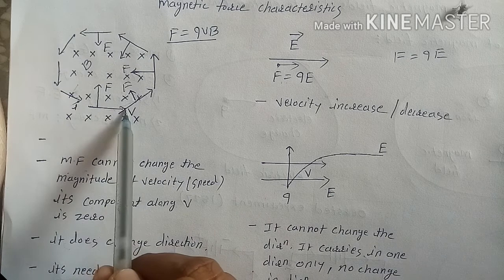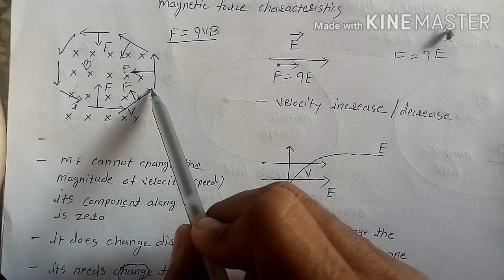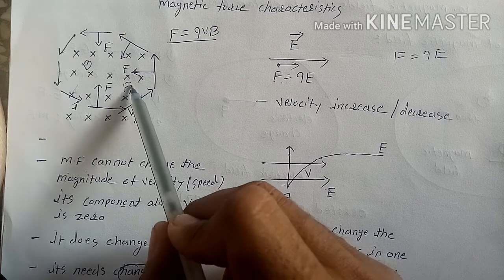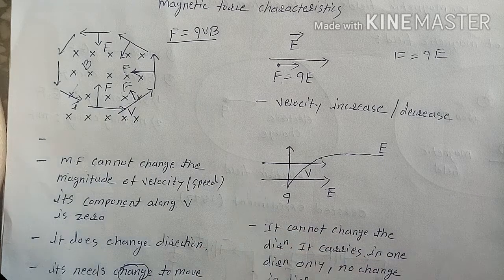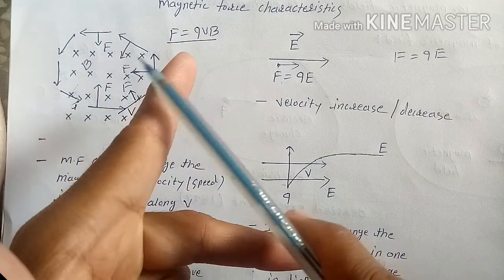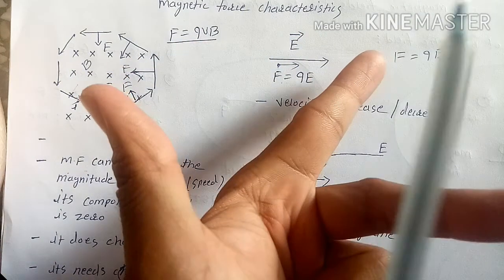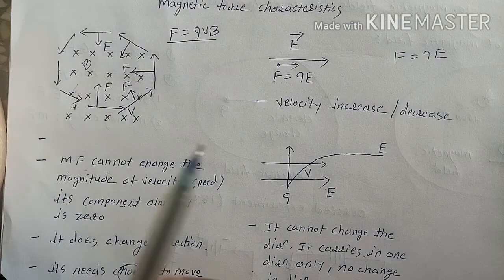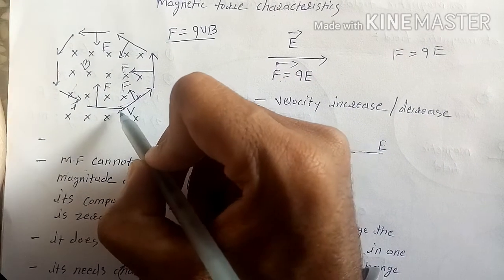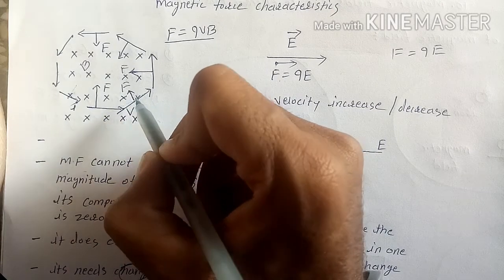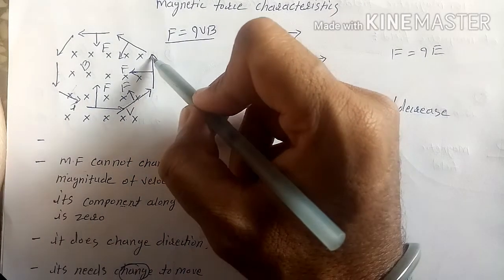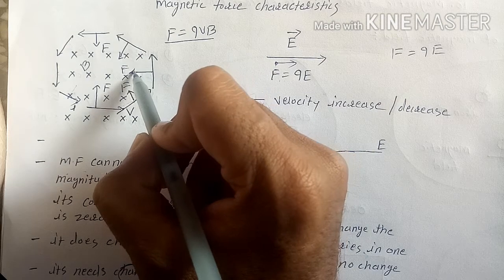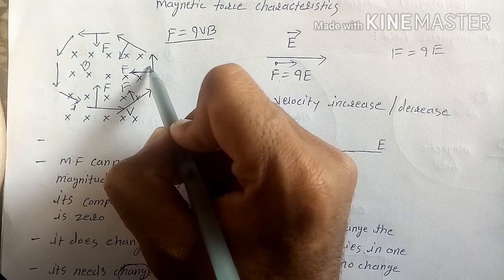If this direction is changing, and if this becomes like this, then the force is always at right angle to velocity. And in this case, the force will automatically change: if this was velocity, this was force. If velocity has become like this, the force will also become like this. If velocity has become like this, the force will become in this direction. So the force is always at a right angle to the velocity here. Now the charge is going here and there is a force here, so it will turn and become like this. Then force will be at right angle to this.